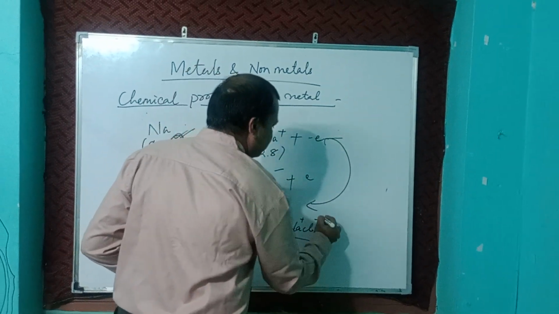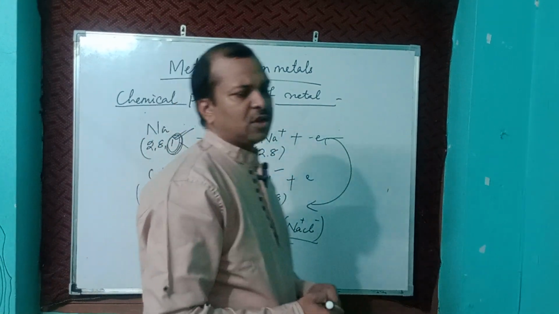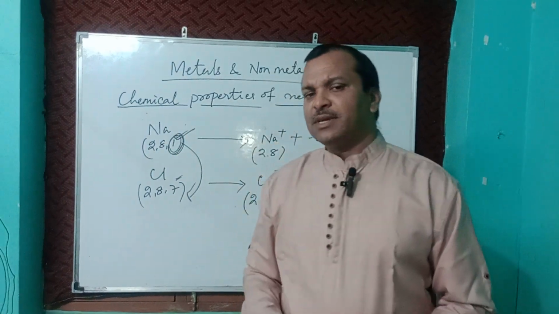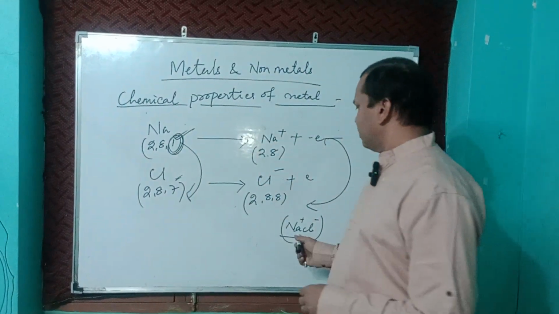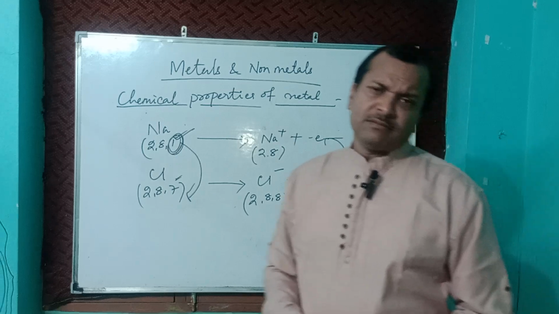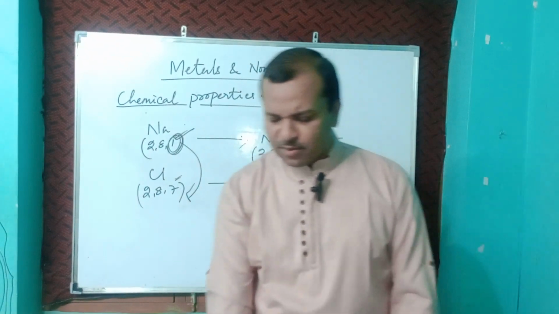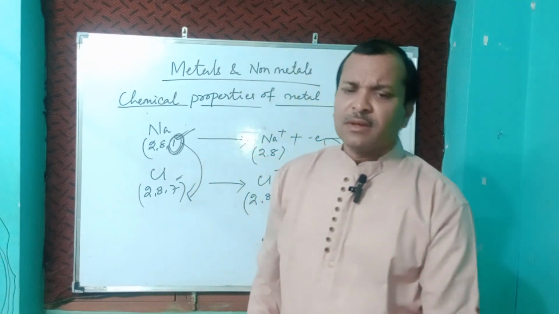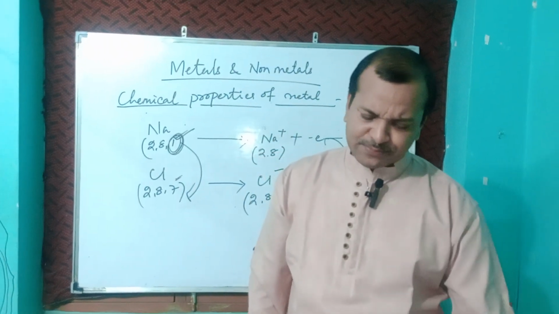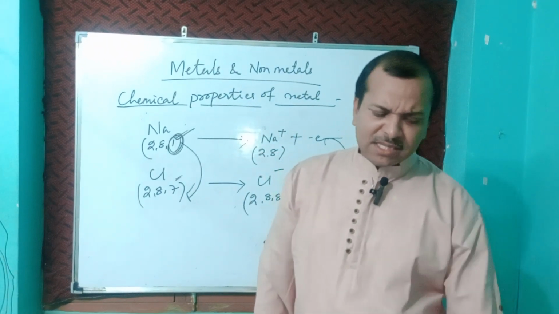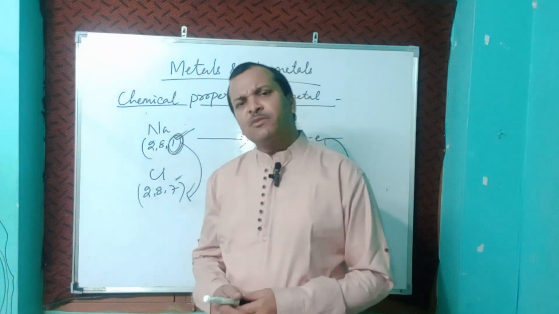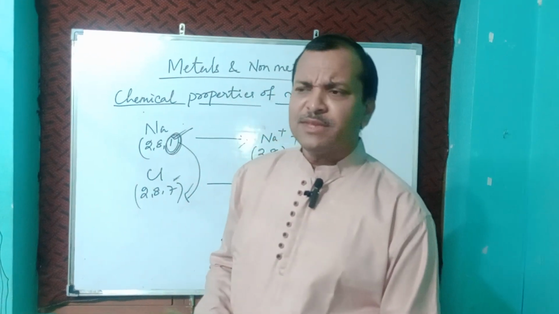It is sodium chloride salt we will get. Is it clear now? It's an ionic bond, because transfer of electrons is there, so it is called an ionic bond. Clear now? Next one is formation of magnesium chloride. The same thing occurs, MgCl2.